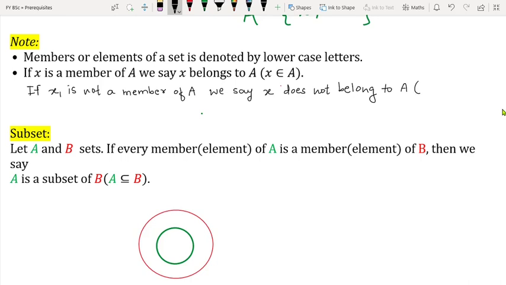If X1 is not a member of A, we say X1 does not belong to A, and it is denoted as X1 does not belong to A.